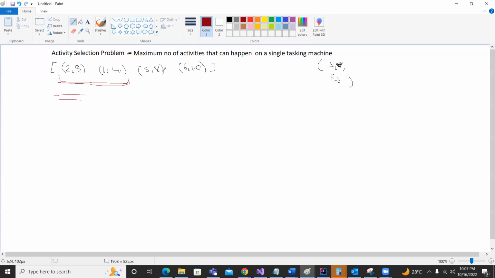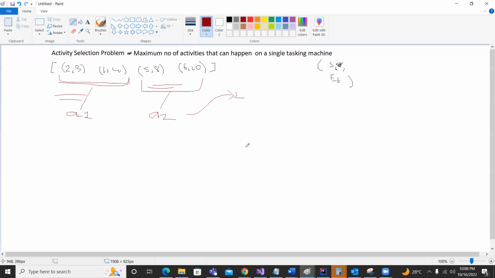Similarly, if we see the next two tasks, 5, 8 and 6, 10, they have an overlapping. So the machine also will take any one of them. Whichever action has been picked by the machine, the machine can take a maximum of 2 tasks.